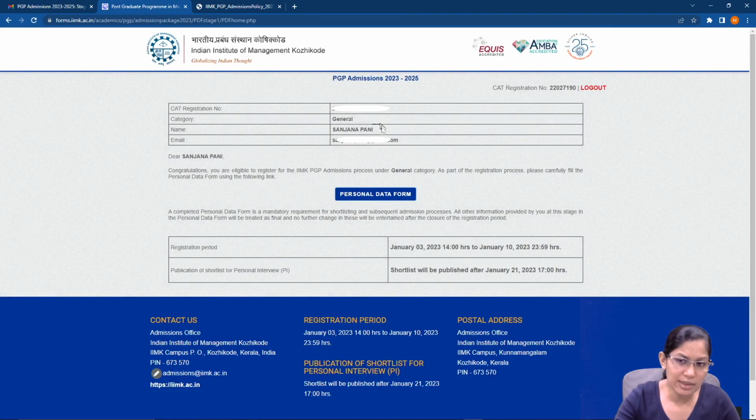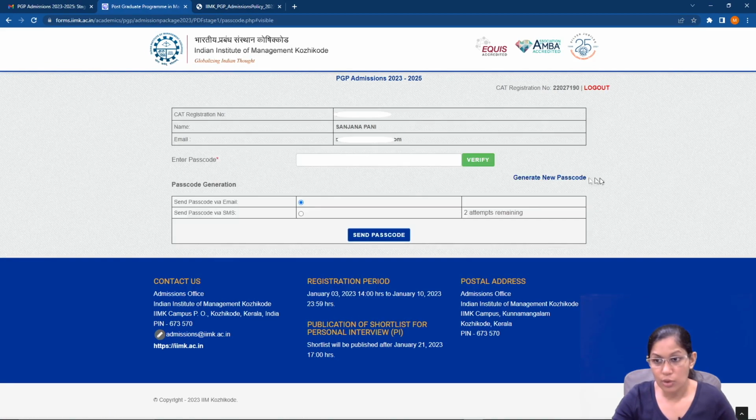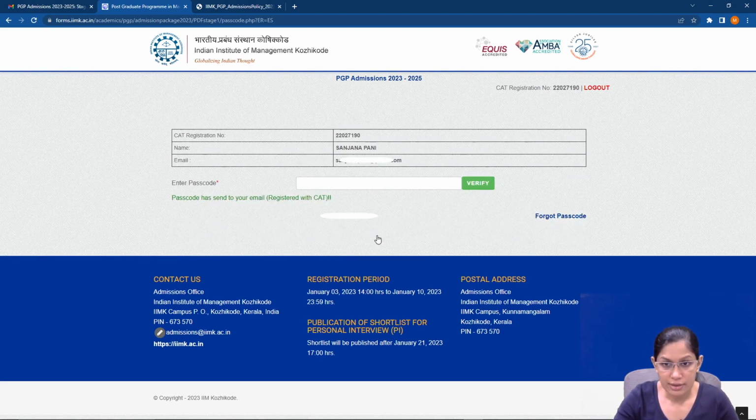And then you'll get some details about your CAT, your mail ID, all of these things. And then you need to fill in this personal data form. Now let's look at the personal data form. Now when you click on generate new passcode, you get two options, right? Email or SMS. So let's go for email. And my passcode is 106525. So let's go for that.